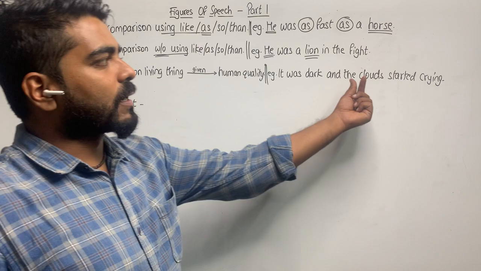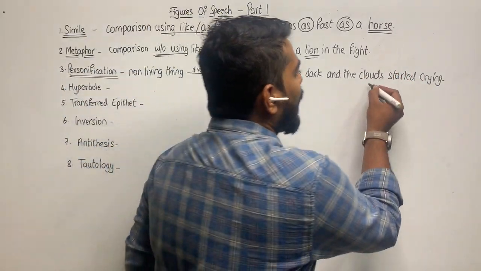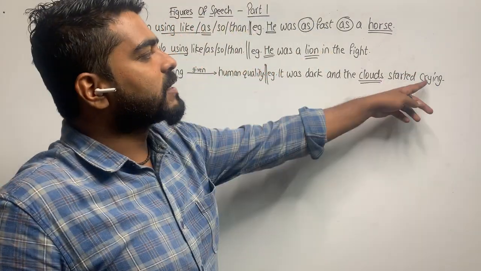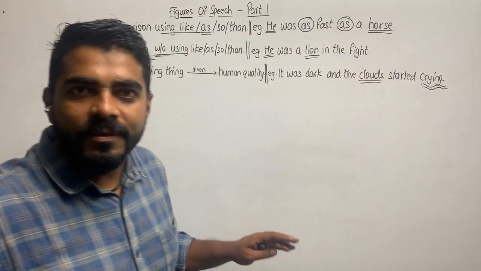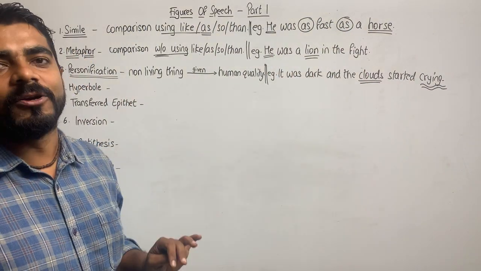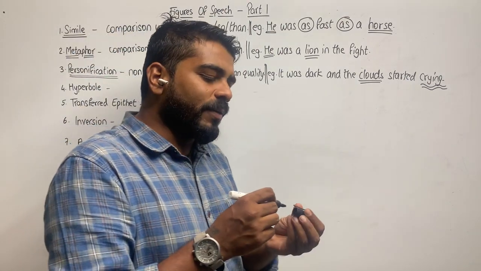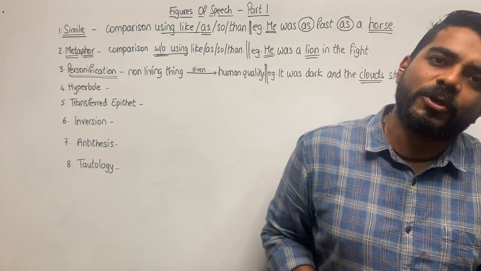It was dark and the clouds started crying. Clouds, a non-living thing, is given a human quality of crying. Are you understanding? I hope this is very clear to all of you. So whenever there is a non-living thing given a human quality, you will call it a personification.